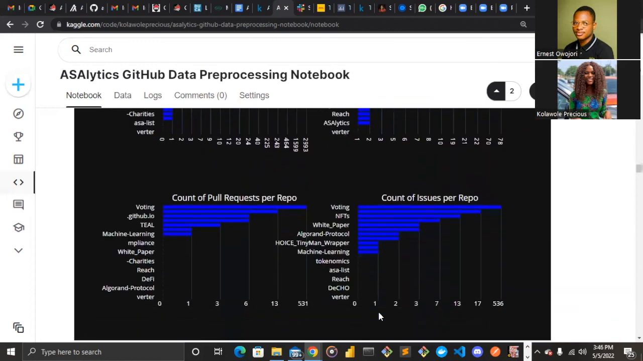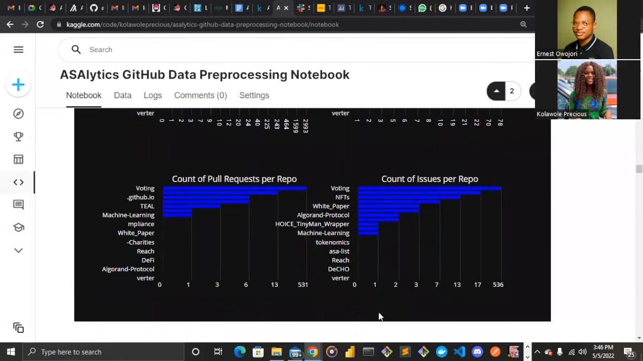And then we check the pull requests and also the issues. We can see some of the repositories don't have pull requests at all, and also they don't have issues. But we can see the voting repository is also topping the list with the highest number of issues, and also voting this time is topping the list with the highest number of pull requests.